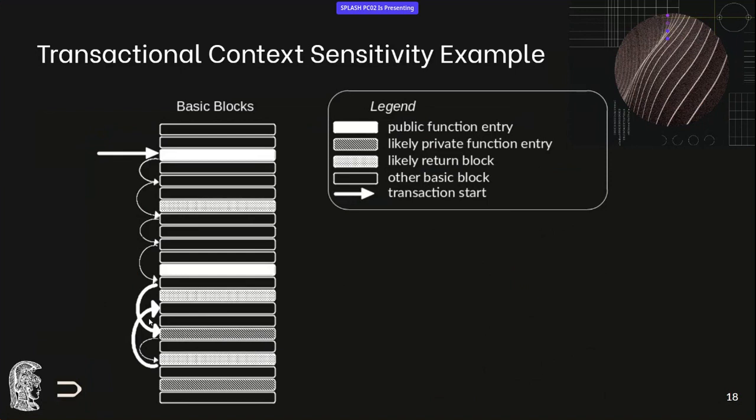Now, this is not always good because, for example, if there were 7 different paths to reach these two blocks from the same public function, we would merge the information about all these together, which can lead to us losing precision, but it's something we are willing to live with. And call-jump set sensitivity, as in Gigahorse, would try to remember everything up to its designated depth as well, which often keeps information that is not really important.